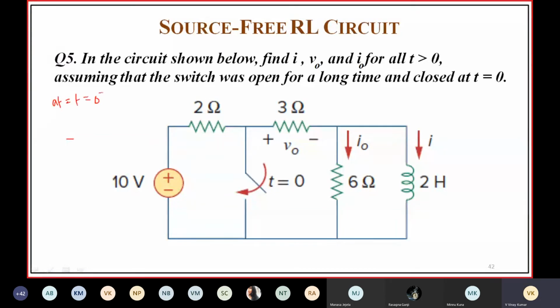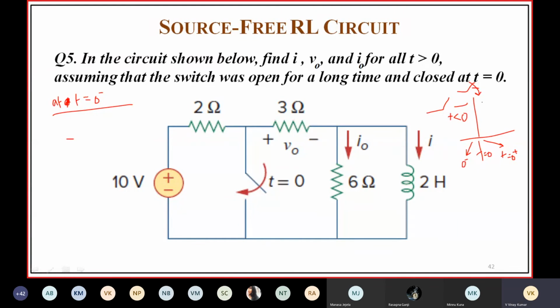See here, this instant is t equal to 0. This instant is t equal to 0 minus. This instant is t equal to 0 plus. Here you are closing the switch at t equal to 0. That means already it has been open for a long time, that is, for t less than 0 it has been open, because you are closing the switch at t equal to 0.